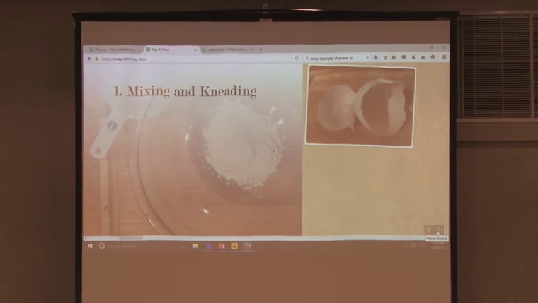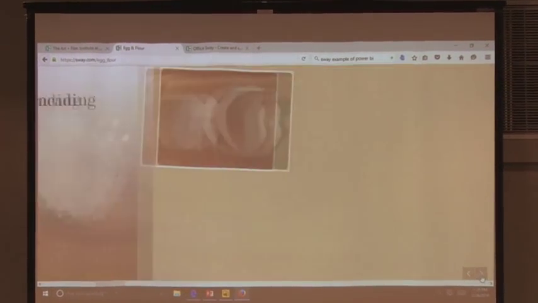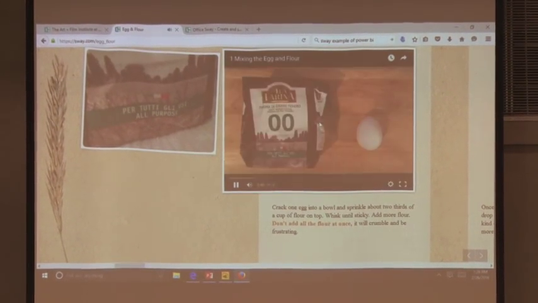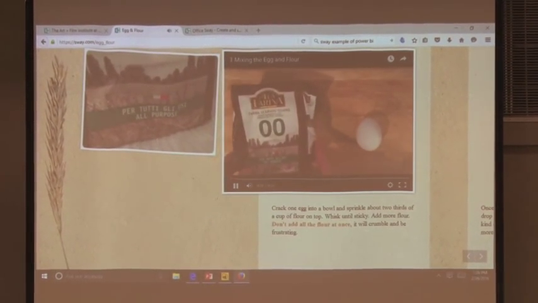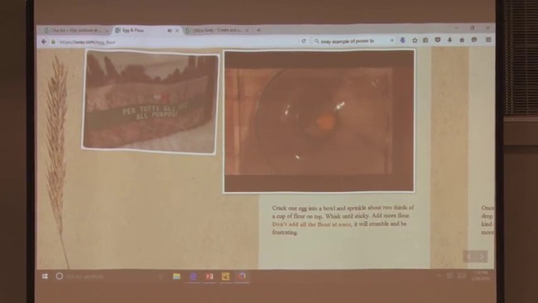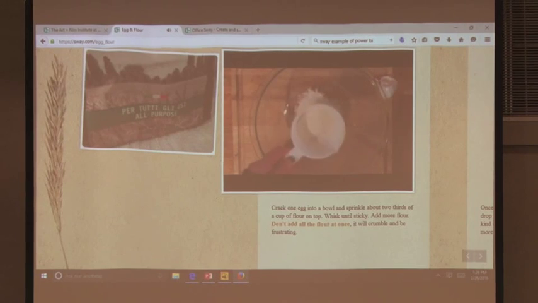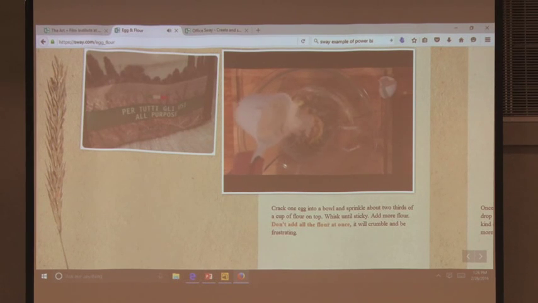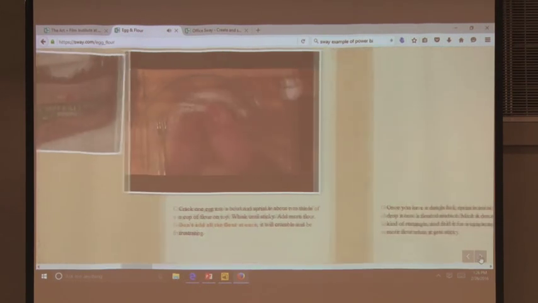Like, the first thing you do is the mixing and the kneading. Next, here's a video of the student doing the mixing and the kneading. So you can put in videos, all kinds of things. The students could just shoot some quick video with their phones of them doing it. Have you noticed on Facebook, everything is a bowl with food in it? And by the time you're done with your scroll, you're hungry. What are they doing? Hey, what else?